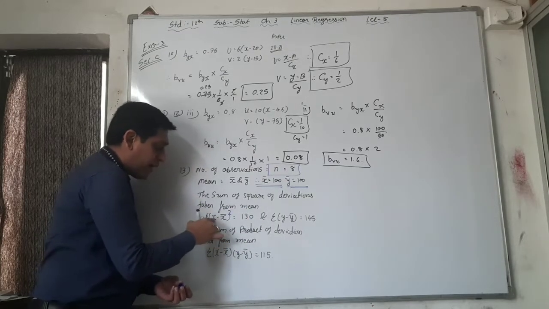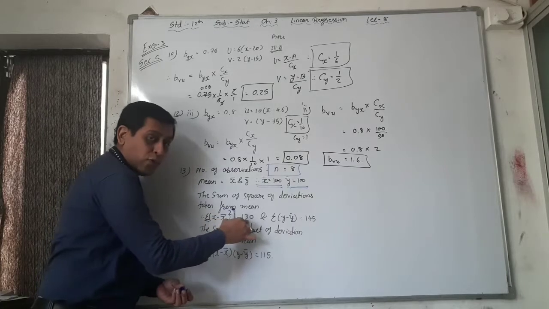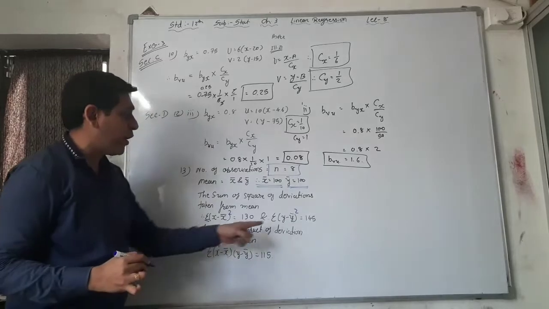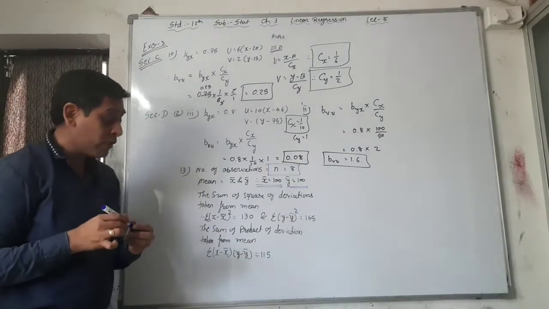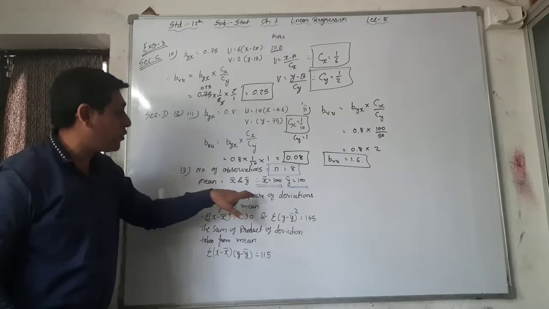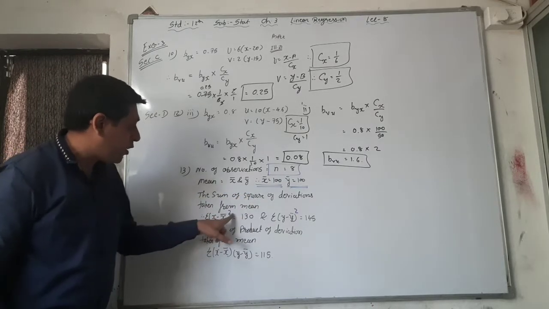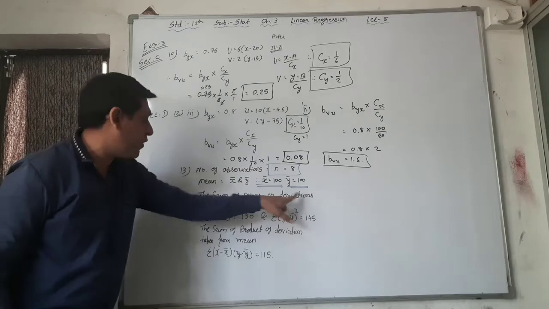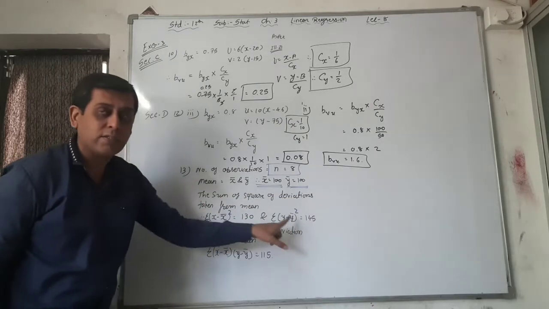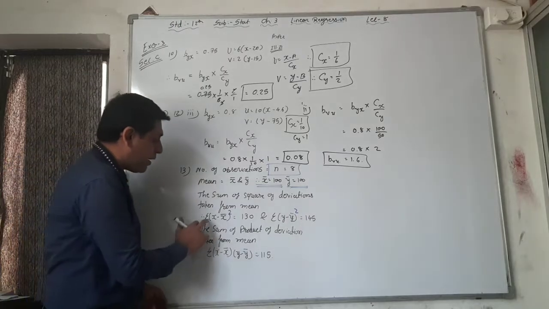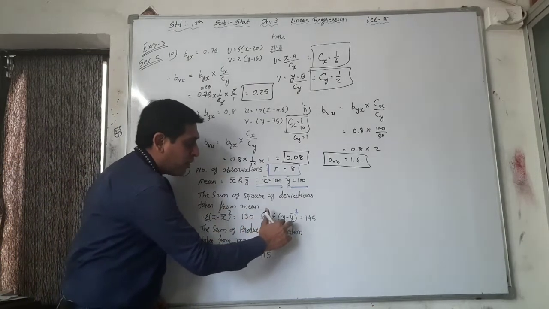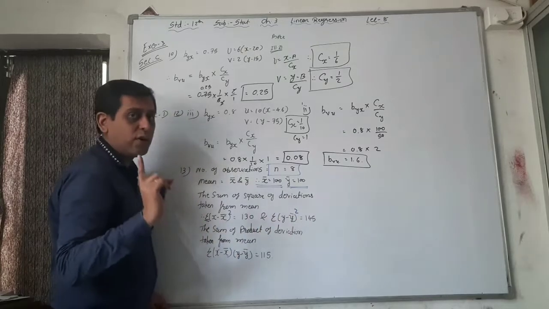So here sigma x minus x bar whole square is equal to 130 and sigma y minus y bar whole square is equal to 145. The given information is the sum of square, that is sigma and whole square, of deviation taken from mean, that is x minus x bar or y minus y bar. It is sigma x minus x bar whole square is equal to 130 and sigma y minus y bar whole square is equal to 145.